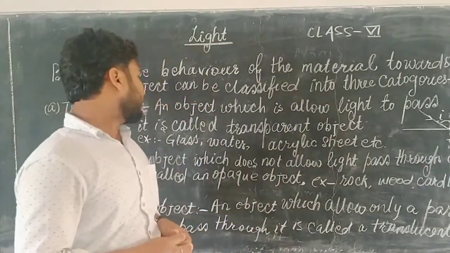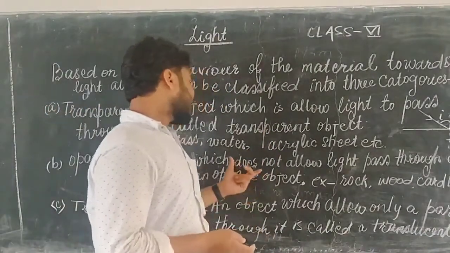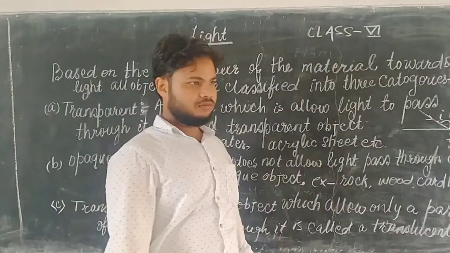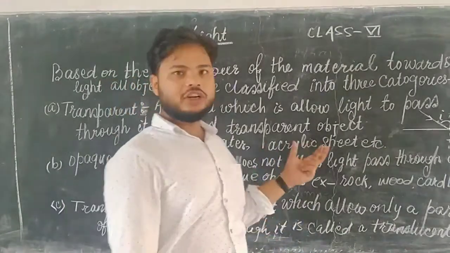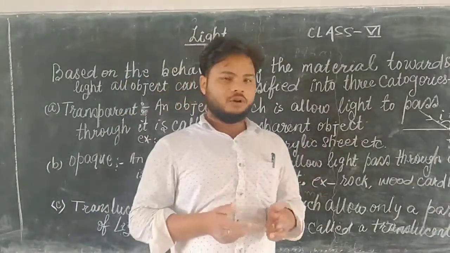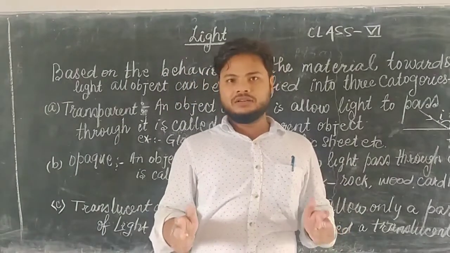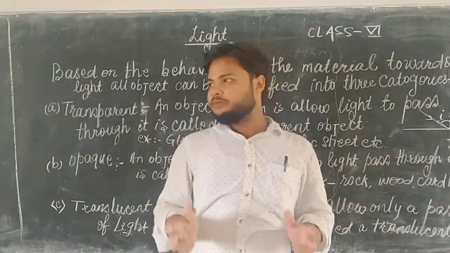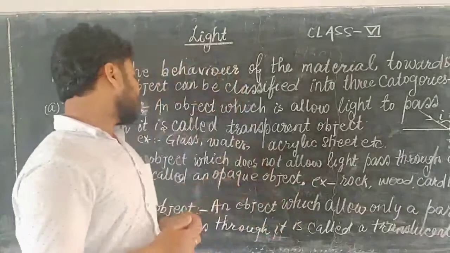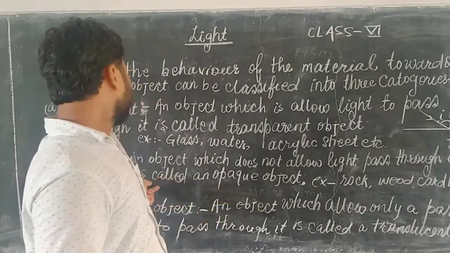Next one is the opaque object. An object which does not allow light to pass through it. It means this type of object does not allow the passage of light through it; in other words, an opaque object blocks the light. It means it completely blocks the light. So an object which does not allow light to pass through is called an opaque object.